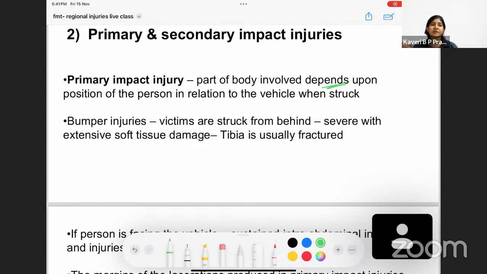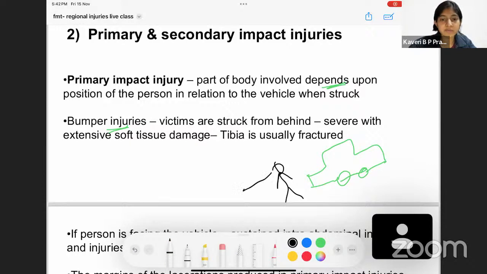The injury depends on the relative position of the vehicle as well as the person. For example, in bumper injuries, victims are struck from behind. If this is a car and there is a victim standing here, going forward, with his head facing away, and the bumper strikes the backside of the person, there is going to be a lot of injury behind the knee joint and the backside of the lower limbs, and the tibia bone could be fractured in most cases.